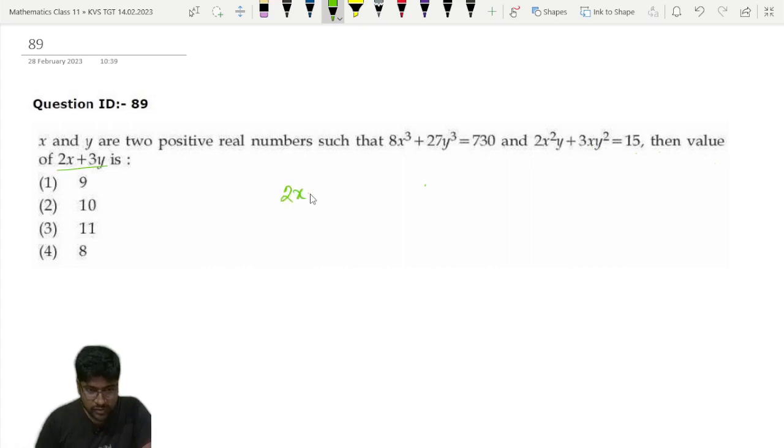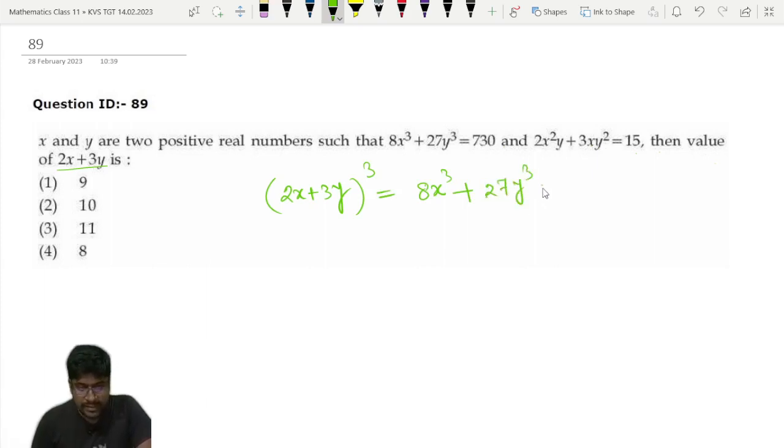First what I will do, I will take the whole cube. 2x plus 3y whole cube is equal to what we will get: a cube means 8x cube, plus b cube means 27y cube, plus 3a square b. Instead of writing 3a square b, I will write 3ab into a plus b, that formula we will use.